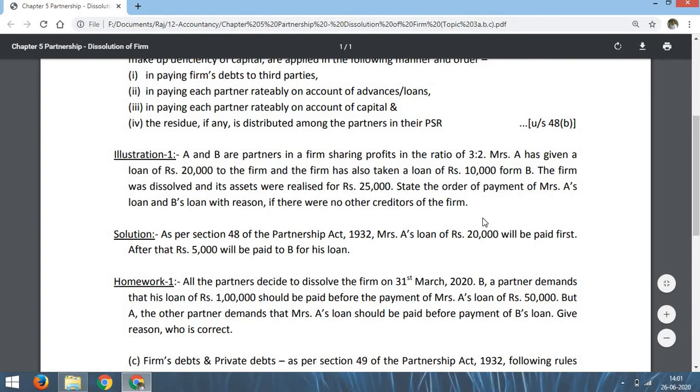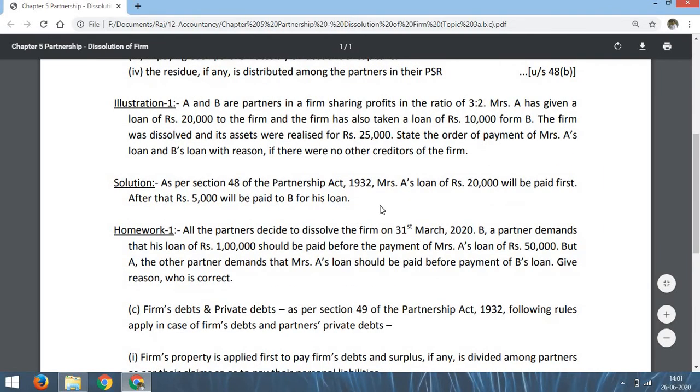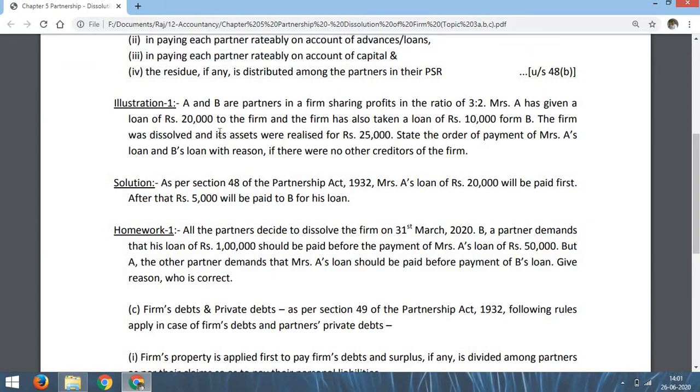Similarly, B, the partner, has also given a loan. The firm was dissolved and its assets realized rupees 25,000. Here, we have to pay total loan rupees 30,000: 20,000 to Mrs. A and 10,000 to Mr. B. But the firm has only 25,000 cash after realizing the assets. So this 25,000 cannot be paid to both of them. So the preference will be in this manner. First of all, we have to pay Mrs. A's loan of rupees 20,000. After payment of Mrs. A's loan of 20,000, rupees 5,000 will be remaining, and that will be paid to Mr. B against his loan.